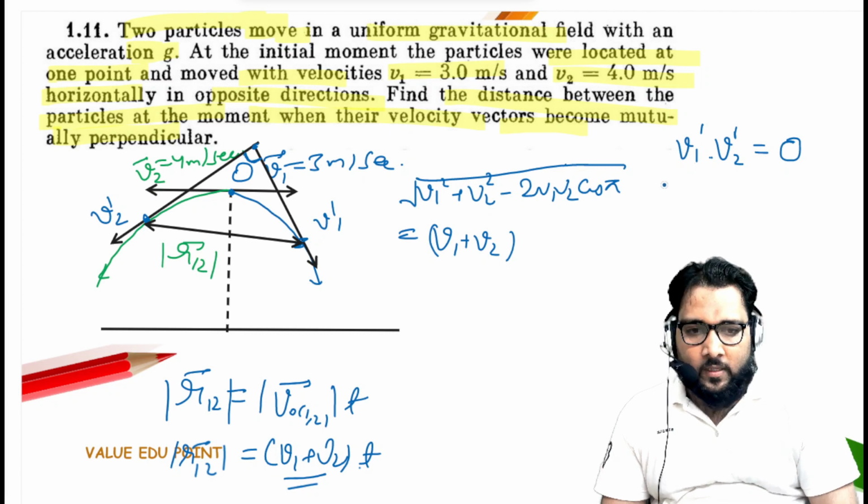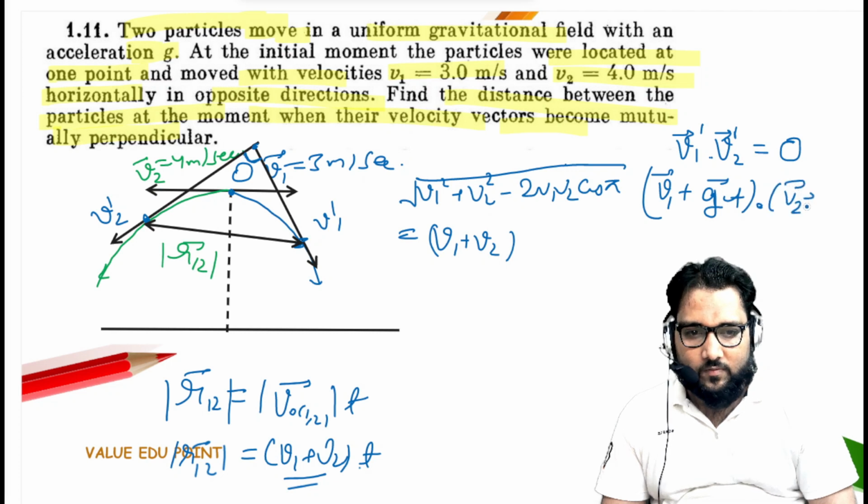This is the final velocity, so we can use the first equation of kinematics, u plus at. Here the initial velocity is v1, so v1 plus the acceleration g into t, dot v2 plus g into t, is equal to 0.